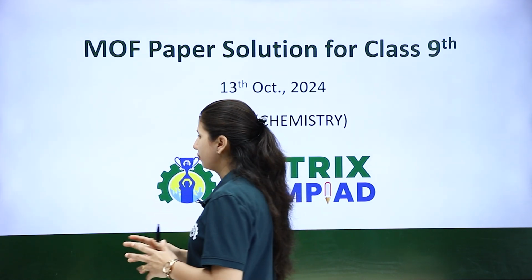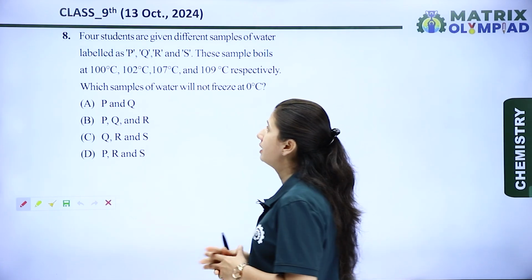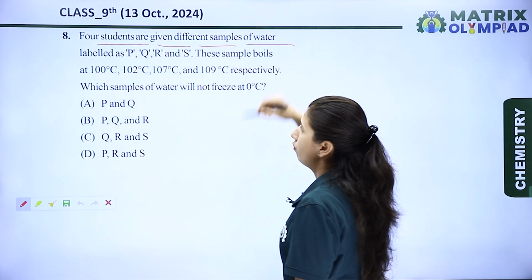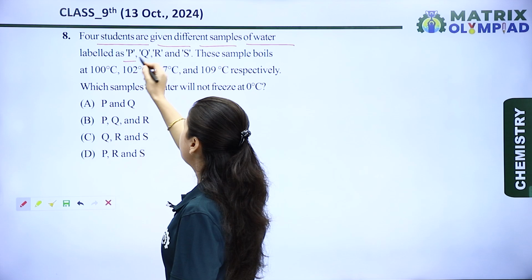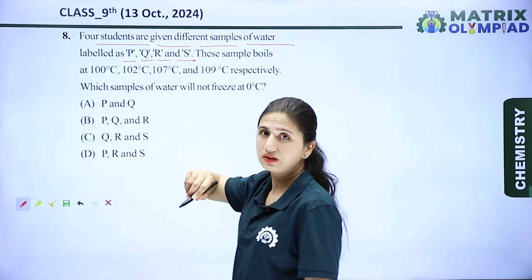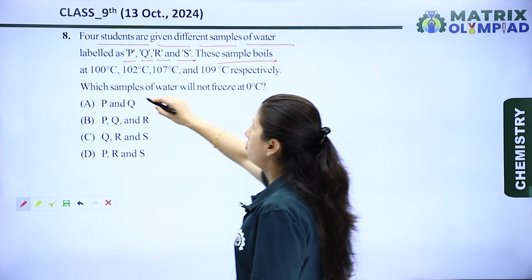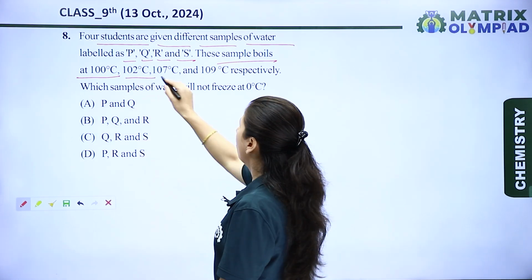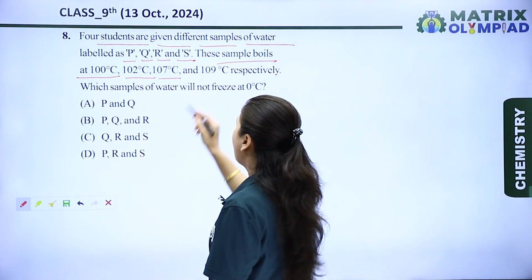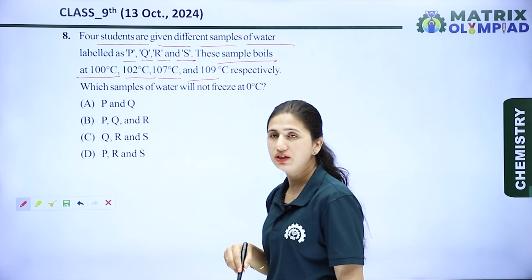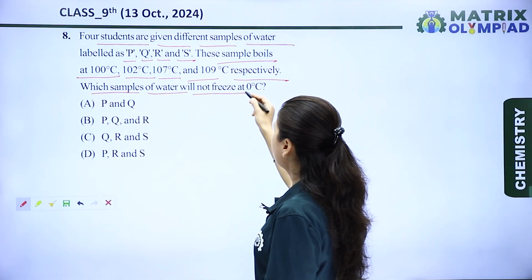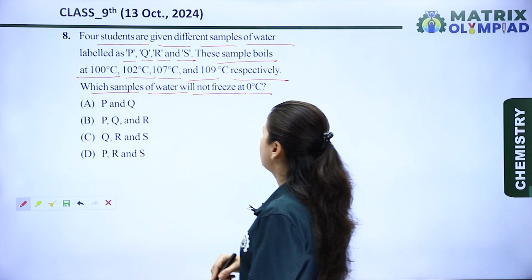Let's see the question. The first question is: 4 students are given different samples of water labeled P, Q, R and S. These samples boil at 100 degree, 102 degree, 107 degree and 109 degree respectively. Which sample of water will not freeze at 0 degree?